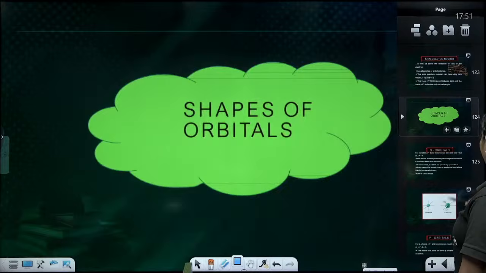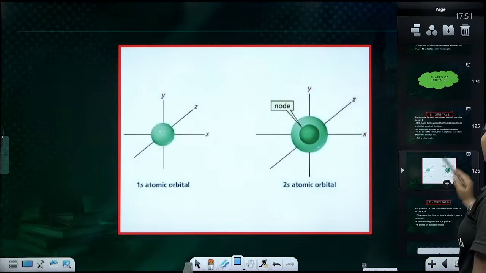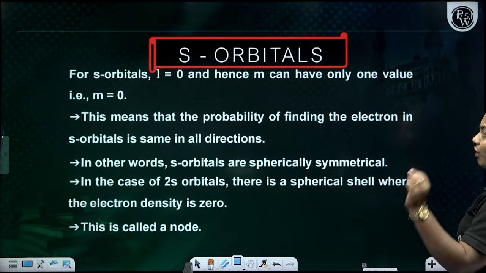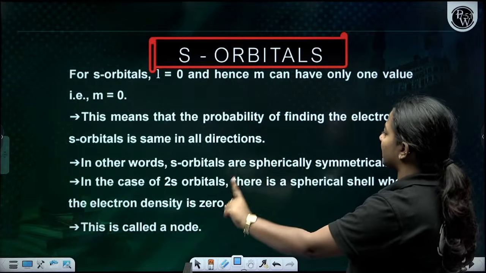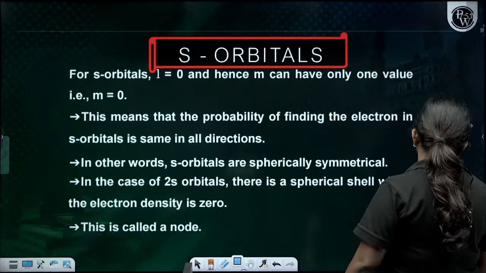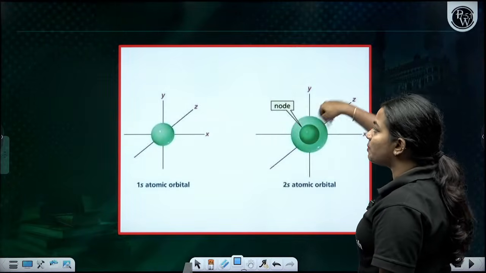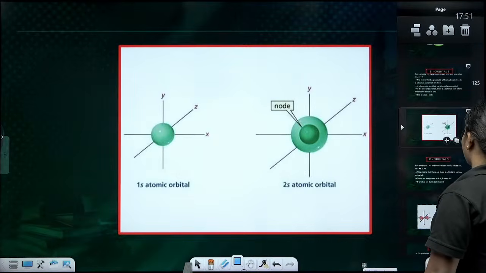Now comes the shape of the orbitals. The s orbital has l equal to 0, and m is also 0. So there is only one orbital, which is the s orbital. We can say that s orbitals are spherically symmetrical. You just want to understand this only. They are actually spherical in shape.